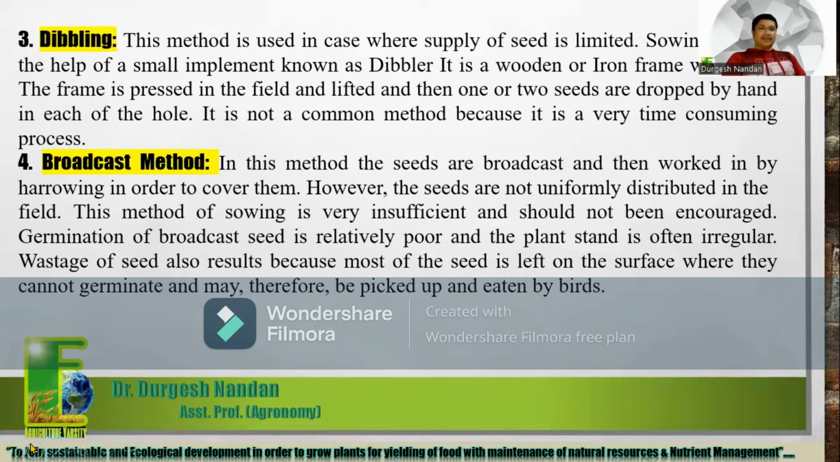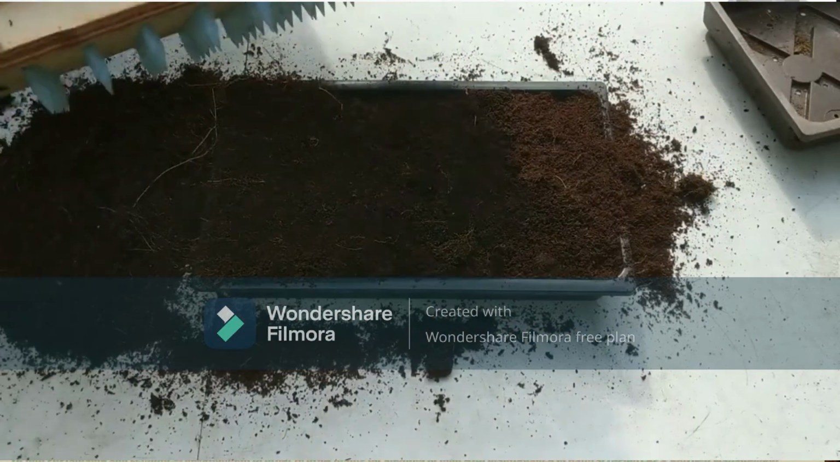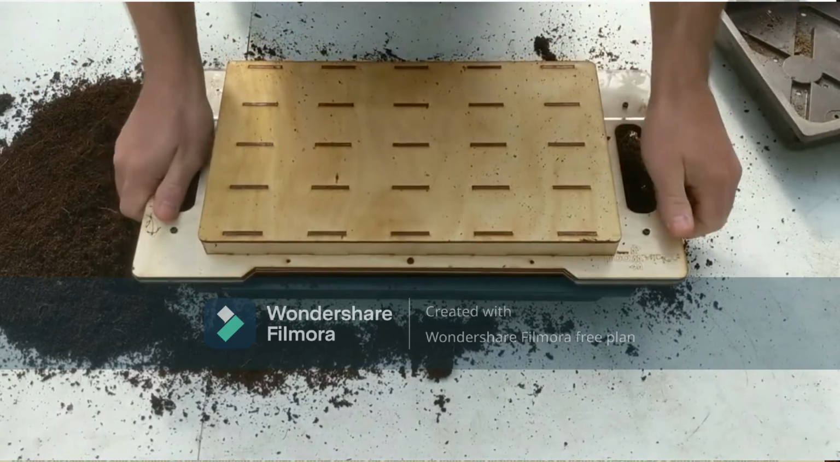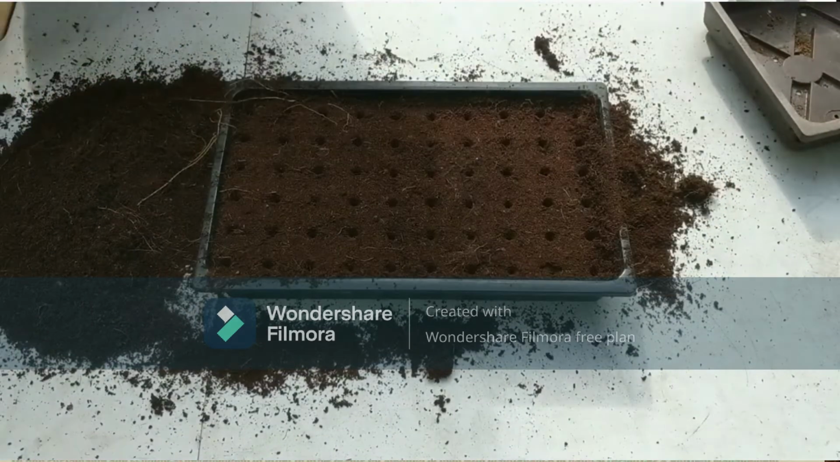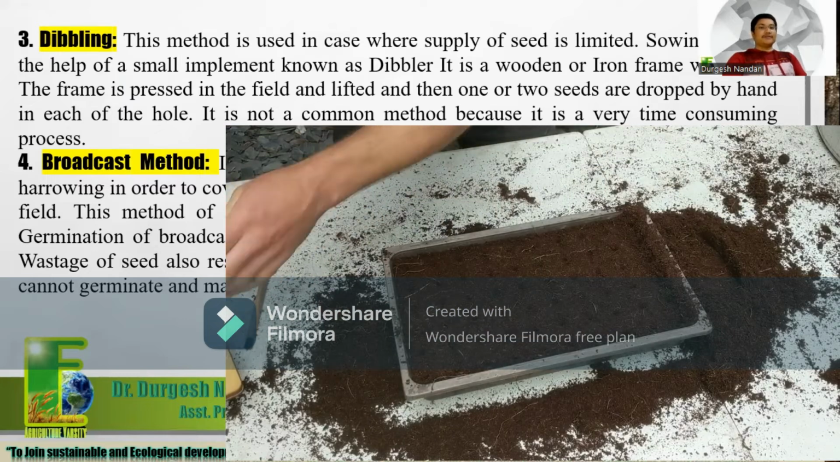The third is the dibbling method, and this method is used where the supply of seed is very limited. Sowing is done with the help of a small implement known as a dibbler. A dibbler is a wooden or iron frame with pegs. The frame is pressed into the field and lifted, and then 1 or 2 seeds are dropped by hand in each hole.